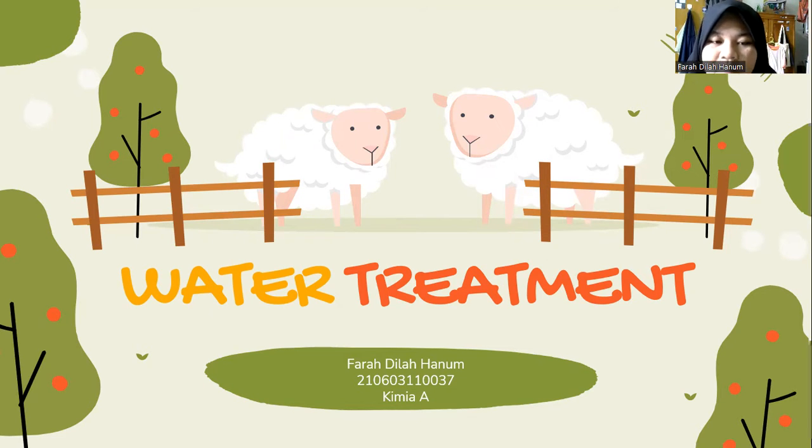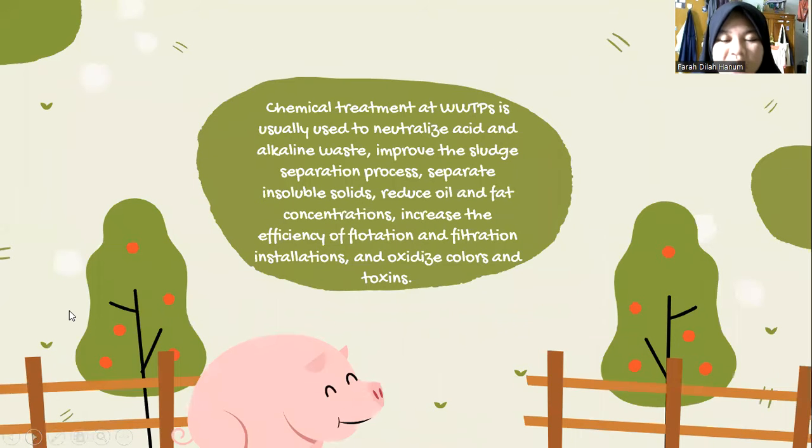In this video, I will talk about water treatment. The first, chemical treatment at WWTPs, is usually used to neutralize acid and alkaline waste, improve the sludge separation process, separate insoluble solids, reduce oil and fat concentration, increase the efficiency of flotation and filtration, and oxidize colors and toxins.